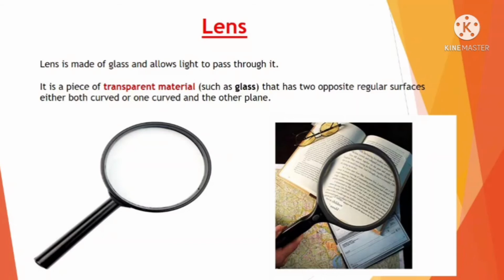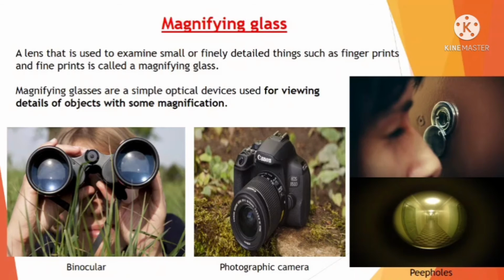With the help of this kind of magnifying glass, what can we do? We can magnify. That means we can zoom anything that we wish. Like in this case, we are zooming or magnifying the letters on this book so that we can have a better view of the letters. In this case, we are using a lens which will help the image to magnify or zoom. A lens that is used to examine small or finely detailed things such as fingerprints and fine prints is called a magnifying glass. Magnifying glasses are a simple optical device.